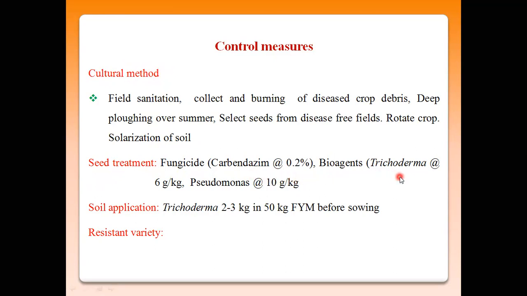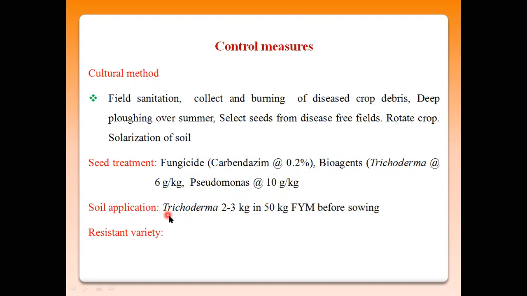Then bioagents, for example, Trichoderma at the rate of 6 gram per kg of seed, or Pseudomonas at the rate of 10 gram per kg of seeds. In this way, we protect the seed from Fusarium by applying fungicide and biological methods.